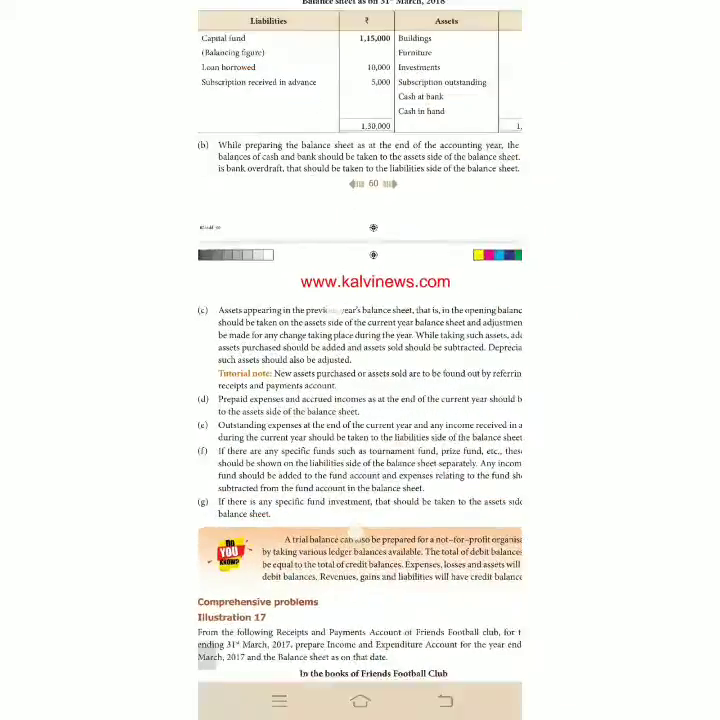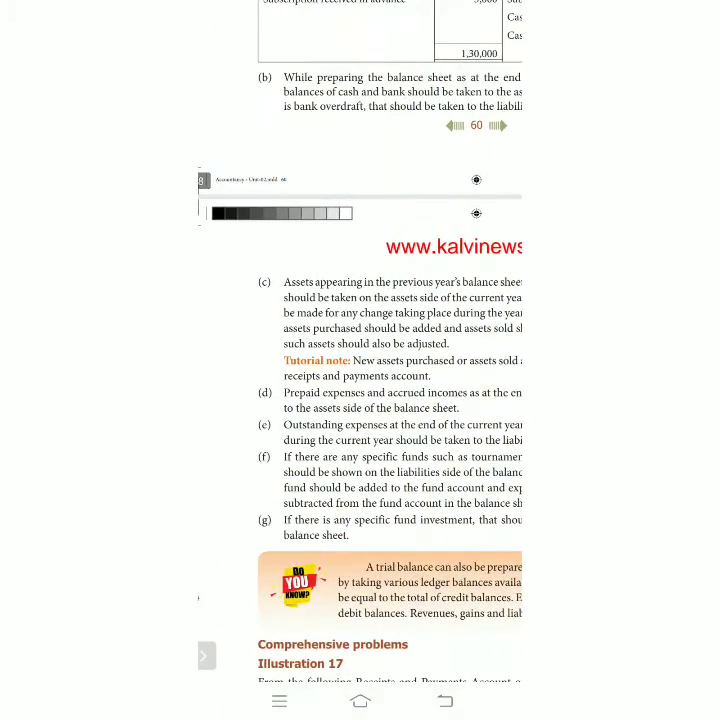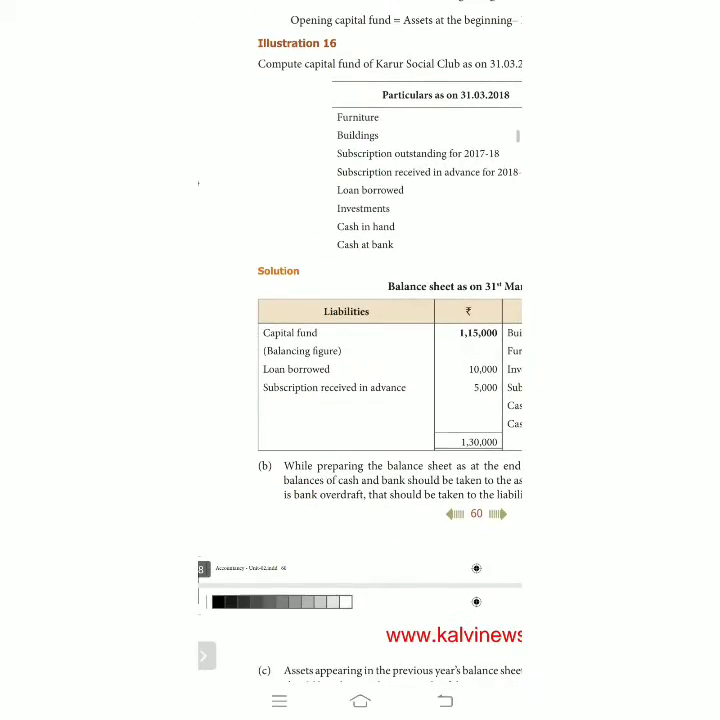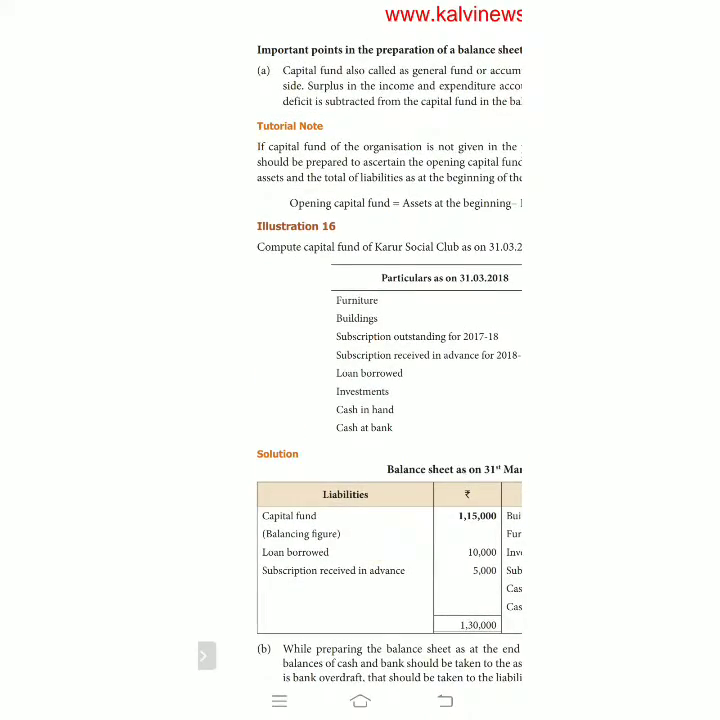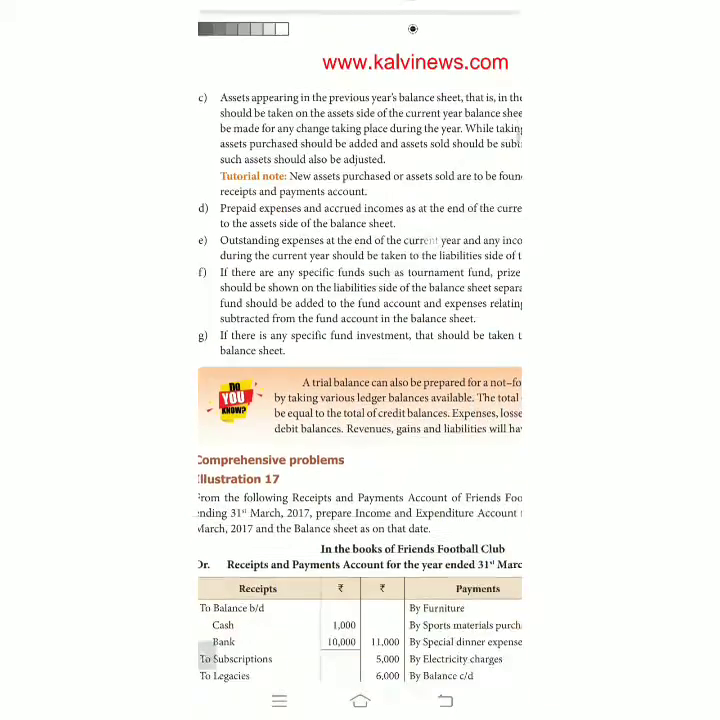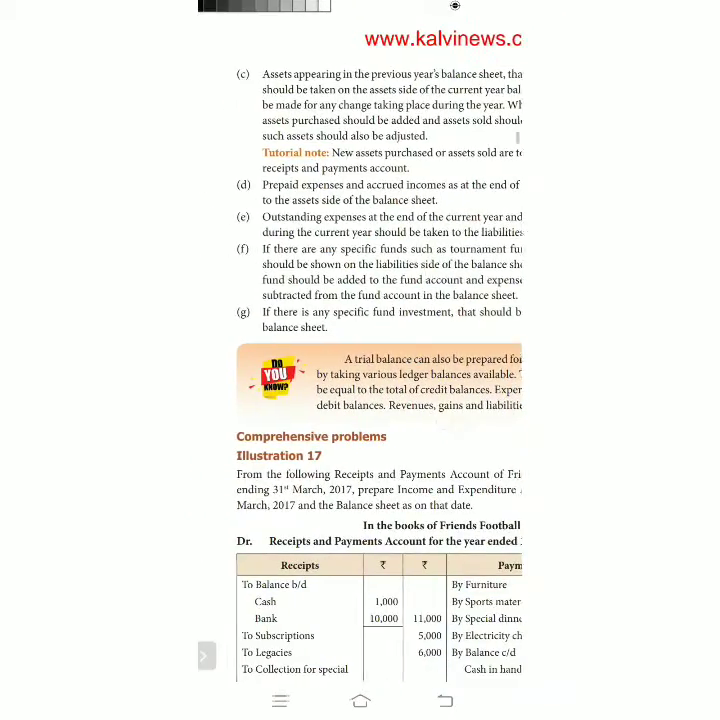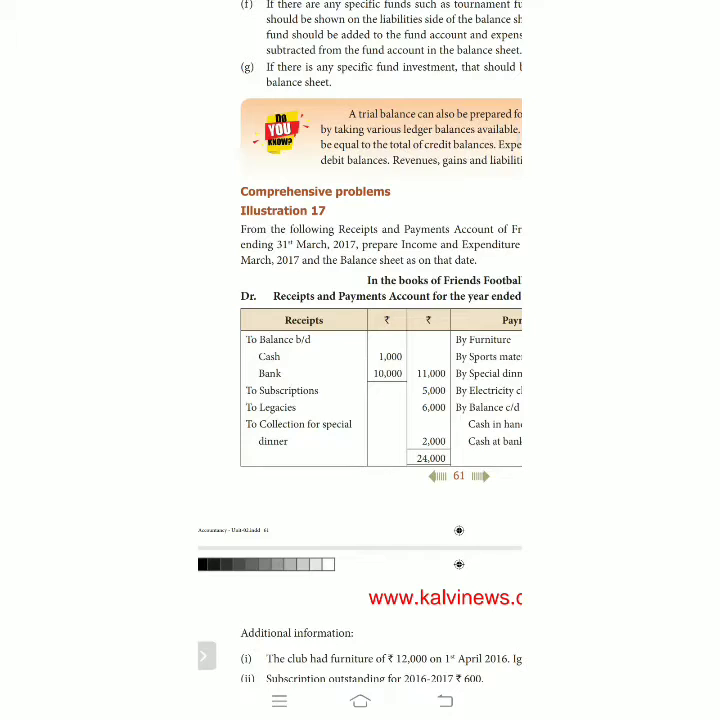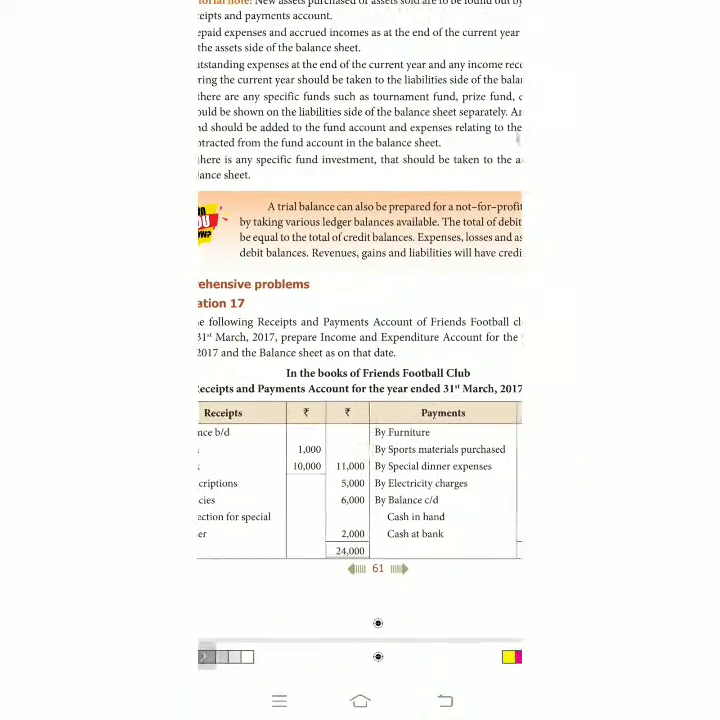Okay, what are the points to be considered while preparing the balance sheet? We can see them one by one. Otherwise, we can see the next sum. It is very easy for you. One tutorial note is given.